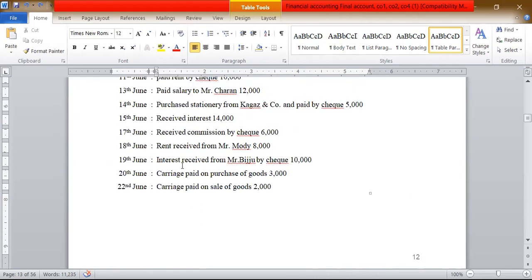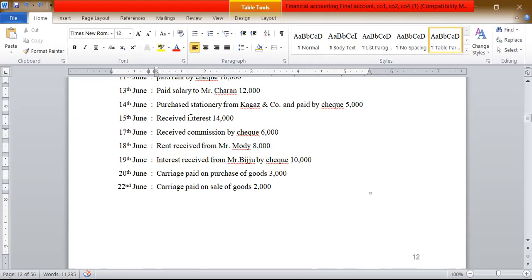Now let's see the next one: received interest 14,000. Interest received is an income to the company. Interest is generally paid by the bank. According to the real account, debit what comes in, credit what goes out. But here interest is received, so it is an income.